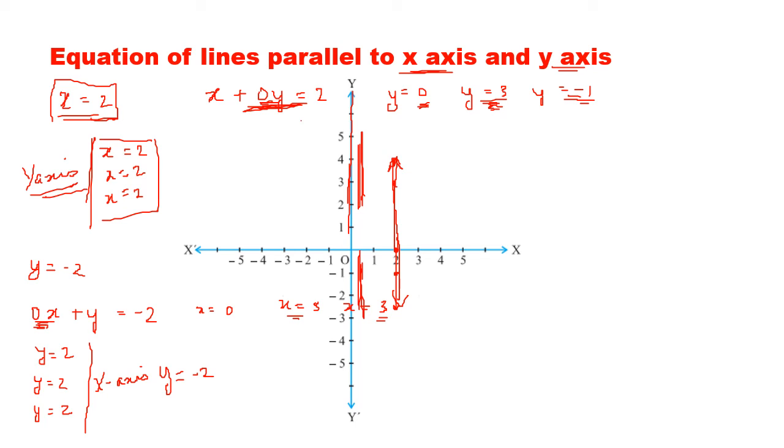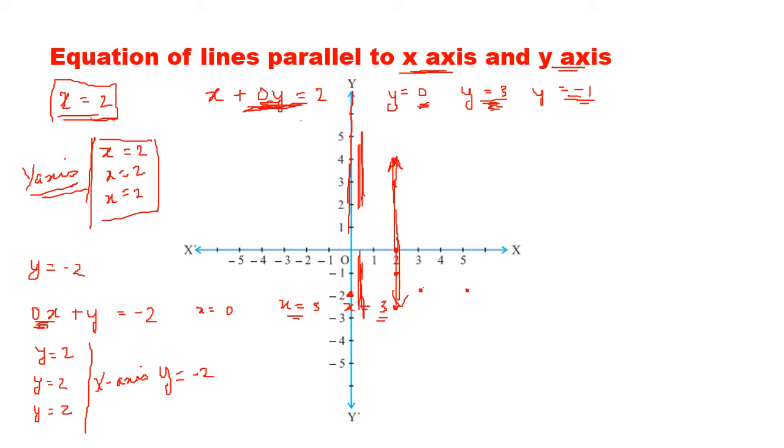X equal to 0, y equal to minus 2. So 0, minus 2. Where is 0, minus 2? It is here. Then 3 comma minus 2 is over here. Then 3 comma minus, okay, 5, the point is here.